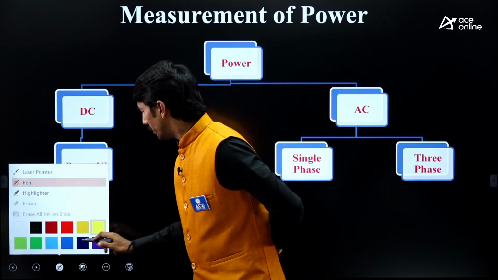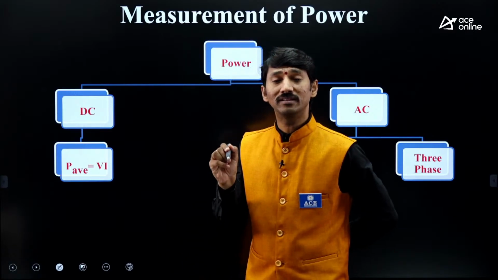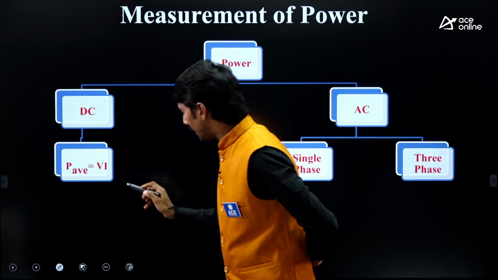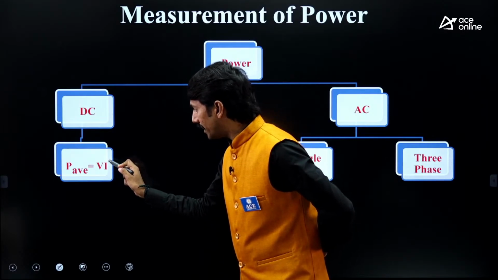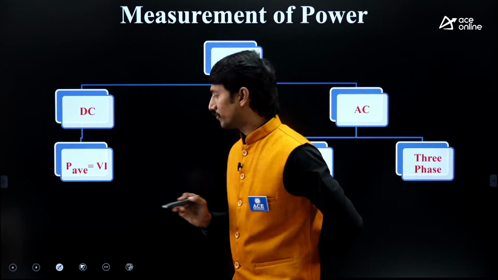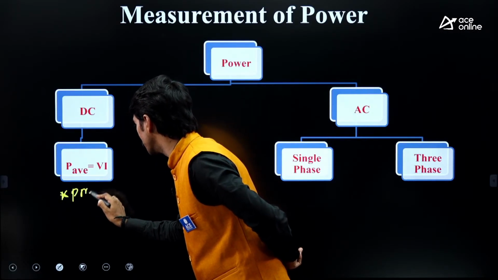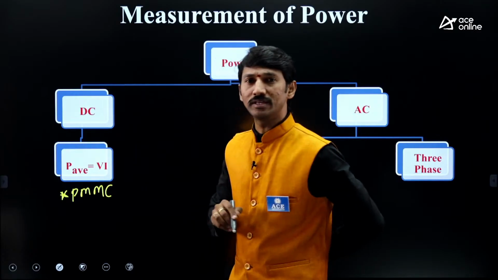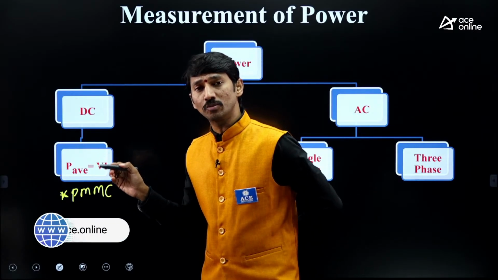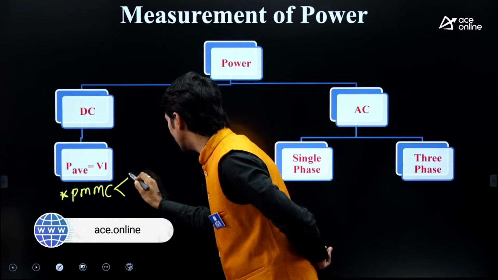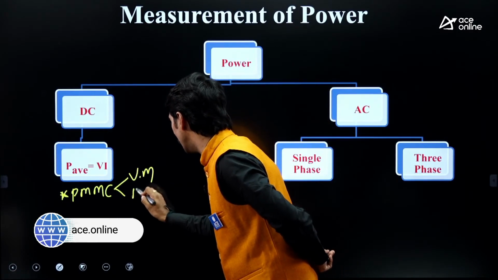Sir, in order to measure the DC power, what is the procedure? In order to get P average, what do we require? V average into I average. Therefore, we can use a PMMC instrument, not as a wattmeter, but a PMMC voltmeter as well as a PMMC ammeter.